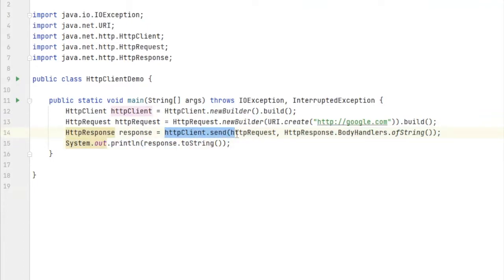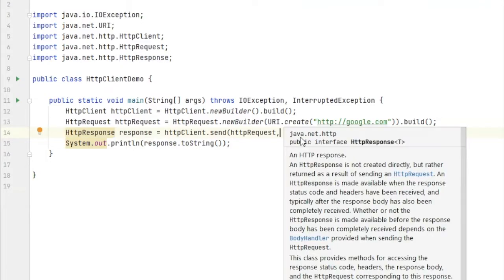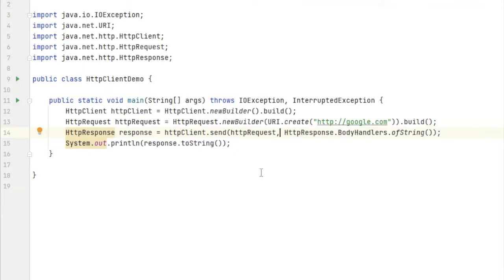You don't even need to open any connection, and you don't need to provide any configuration while creating those requests. You can just directly send the HTTP request with the URL which you have created, and then this HTTP response body handlers of string will handle the response, convert it into the corresponding format and return it to you, and then you can just get the response here.